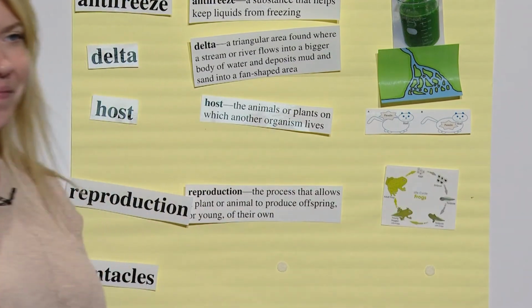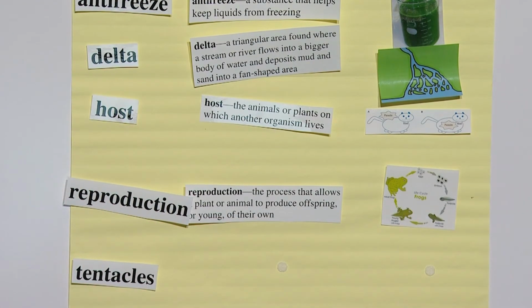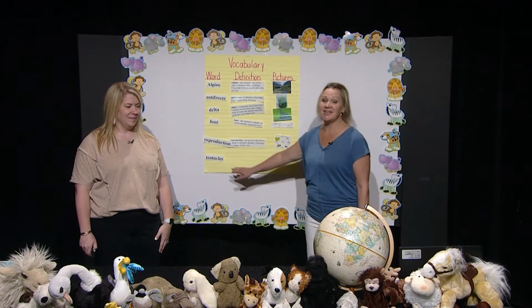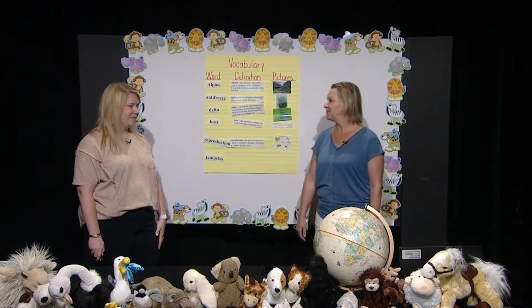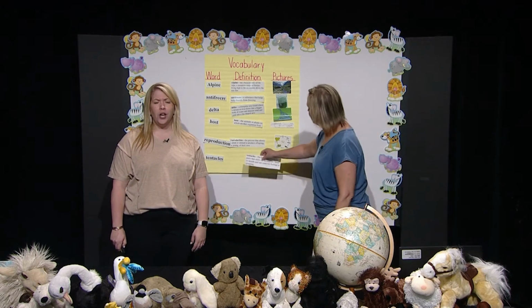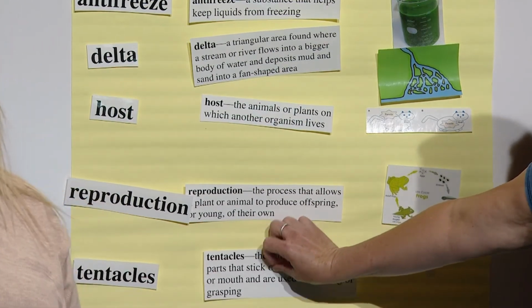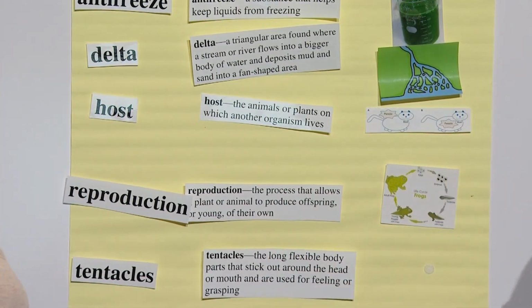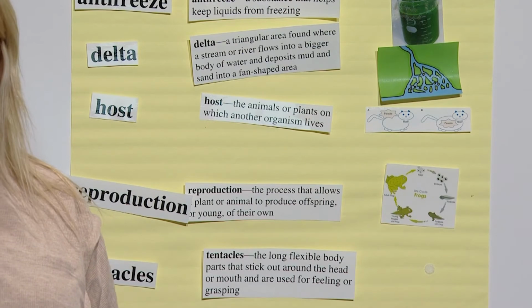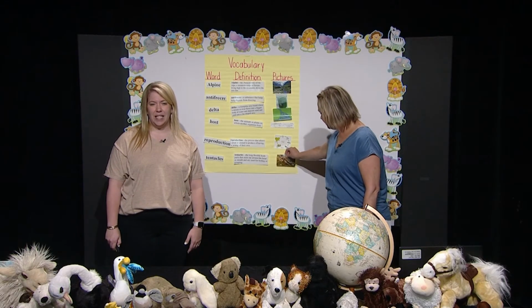Great job working with us on those words so far. Our next word is tentacles. Tentacles are the long, flexible body parts that stick out around the head or mouth and are used for feeling and grasping. There's our definition. Now let's think of something that might have tentacles. An octopus has 8 tentacles.